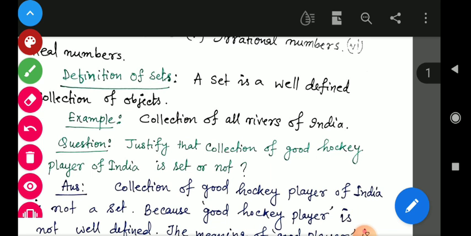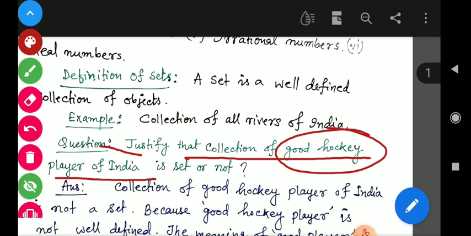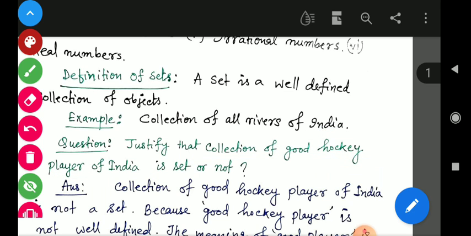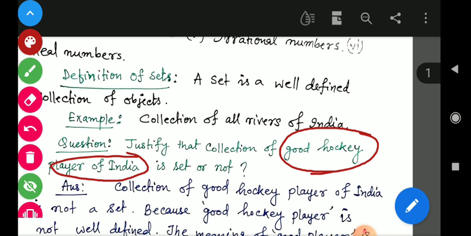Next, justify whether the collection of good hockey players of India is a set or not. So students, how do you define a good hockey player of India? Because the word good varies from person to person. We cannot tell whether someone is good or not, and with respect to what you are calling him good also depends. So the collection of good hockey players of India is not well defined, and we cannot take this collection as a set.